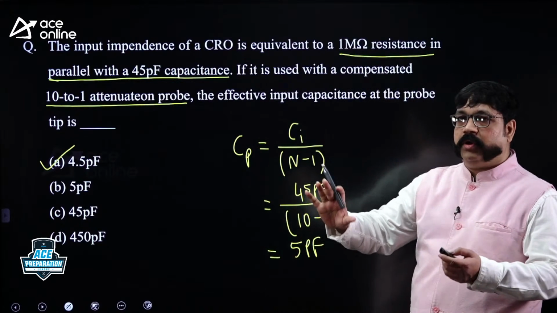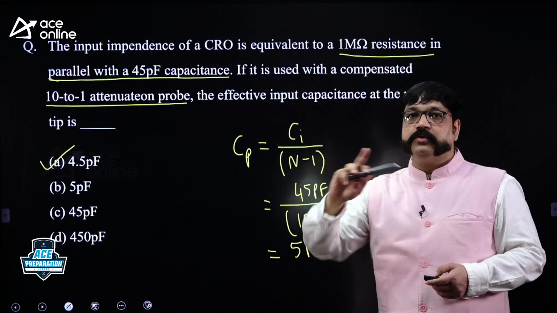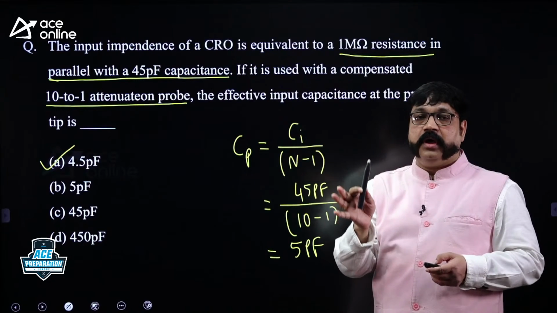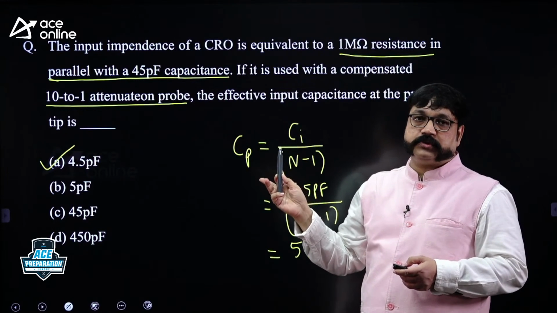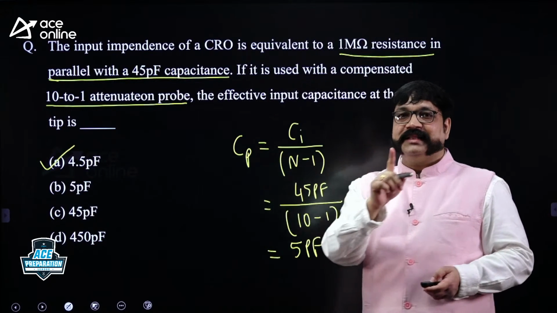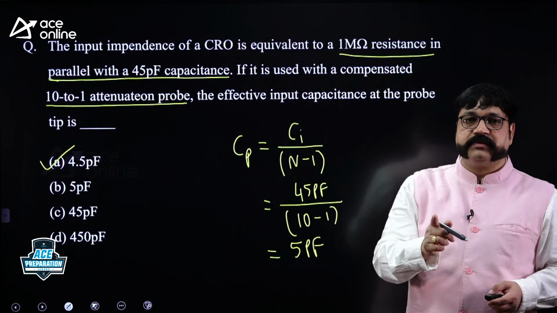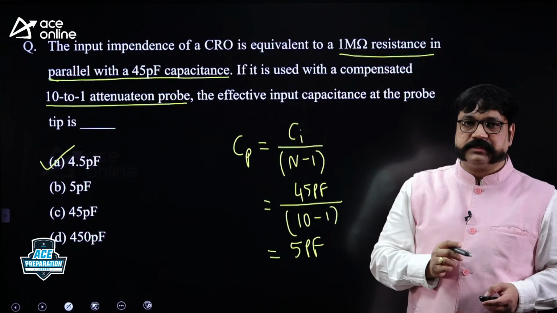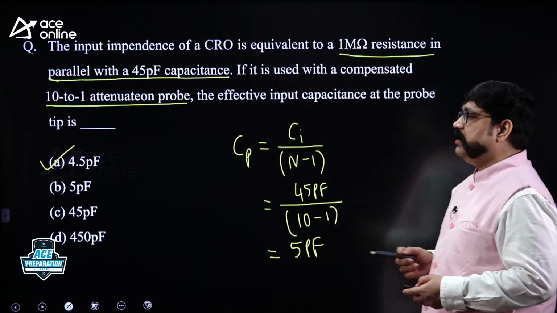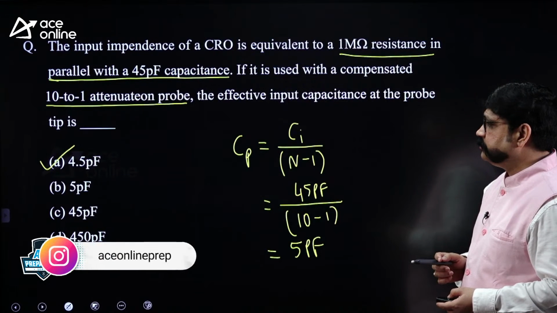What do you remember? Only the probe resistance, probe capacitance. I mentioned in the beginning, design and usage of the probes. If you remember, you study only about design of the probe, and you remember the capacitance formula is so and so, you just simply use it, you will get 5 picofarads, you may tick for 5 picofarads. That is wrong. Ci by n minus 1 is a formula for probe capacitance calculation. Ci by n is a formula for effective capacitance calculation. You should be careful about it.